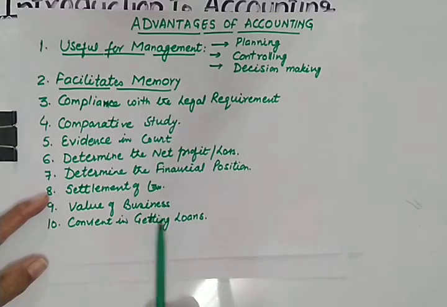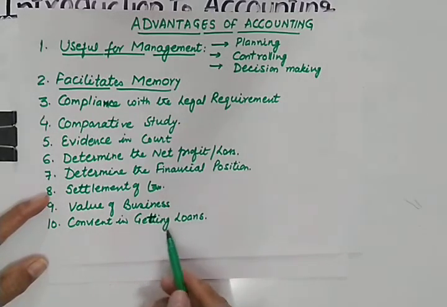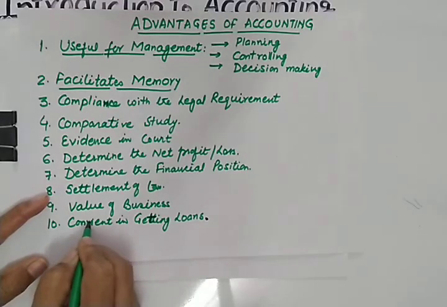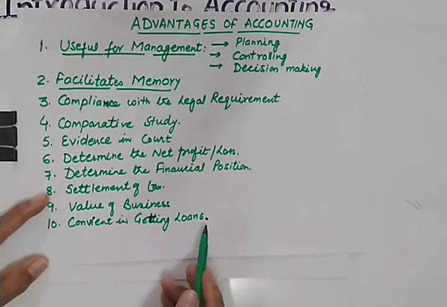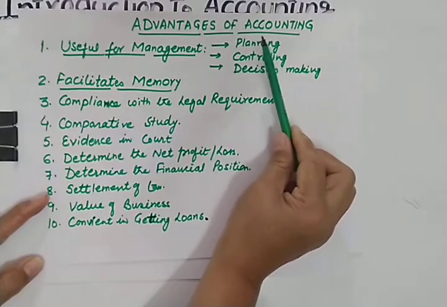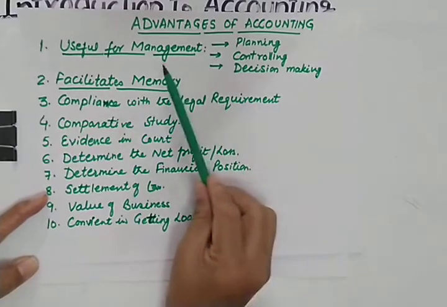Next is convenience in obtaining loans. How are loans obtained? You will go to the bank and ask for a loan. Whenever you go to a bank, they will ask you to show the accounting records. If proper records are not maintained, then you won't be able to get the loans. So for that also you need to maintain proper records. I hope these advantages are clear to you. When does an objective become an advantage? When you achieve your objective.